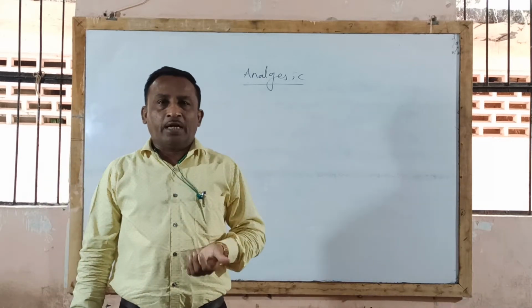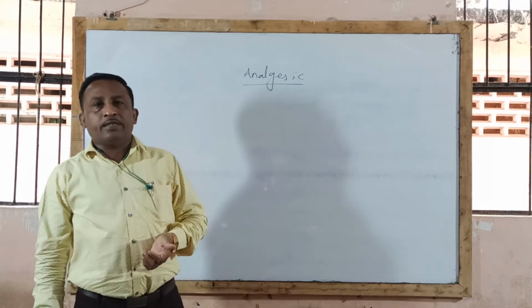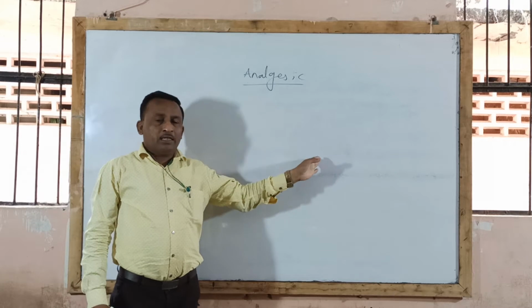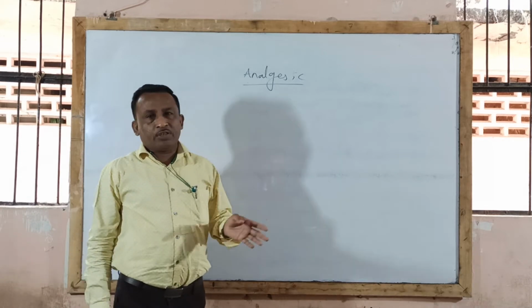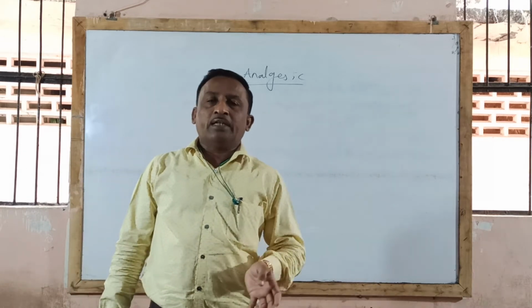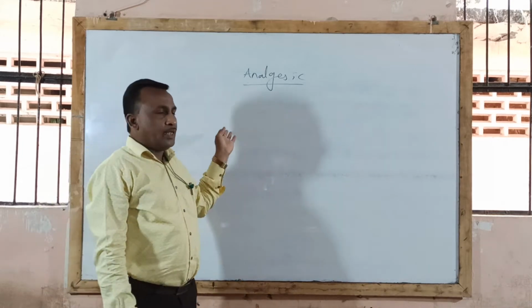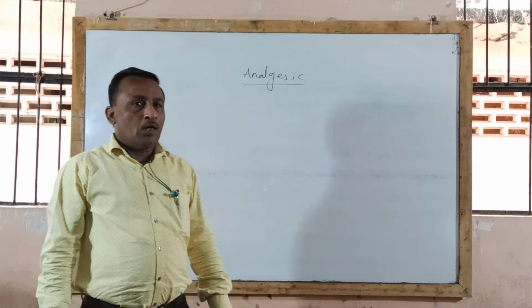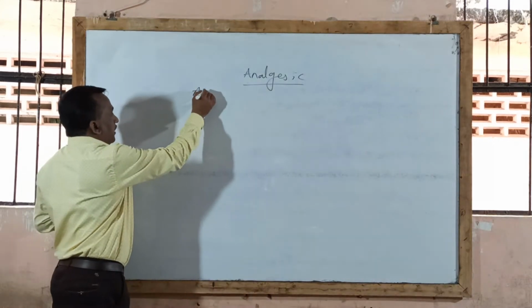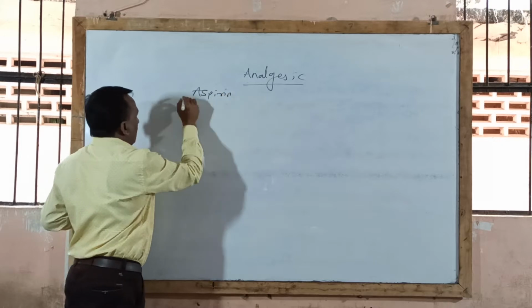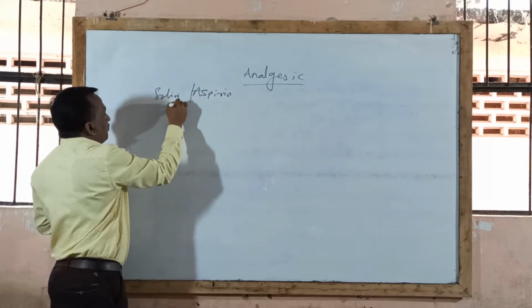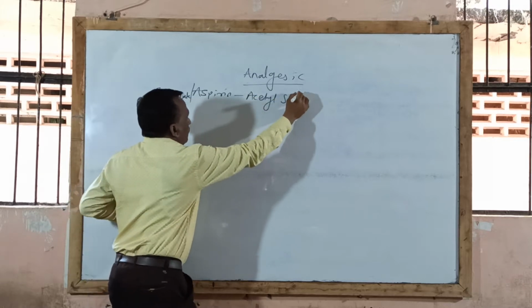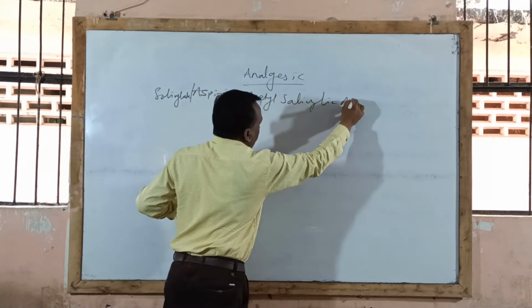In last lecture, we started with non-narcotic or NSAID drug, also called as analgesic, antipyretic and anti-inflammatory drug. We completed definitions, that is what are antipyretic, anti-inflammatory, then classification of NSAID drugs. We also completed pharmacological action of aspirin drug, that is salicylate drug. Aspirin is also called as acetyl salicylic acid. Remember another name, that aspirin is also called as acetyl salicylic acid.